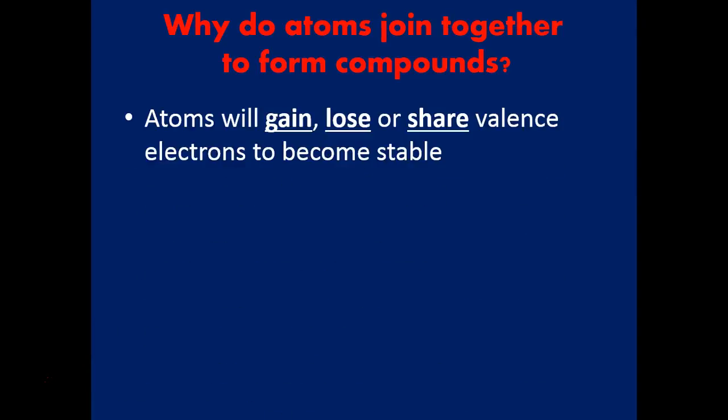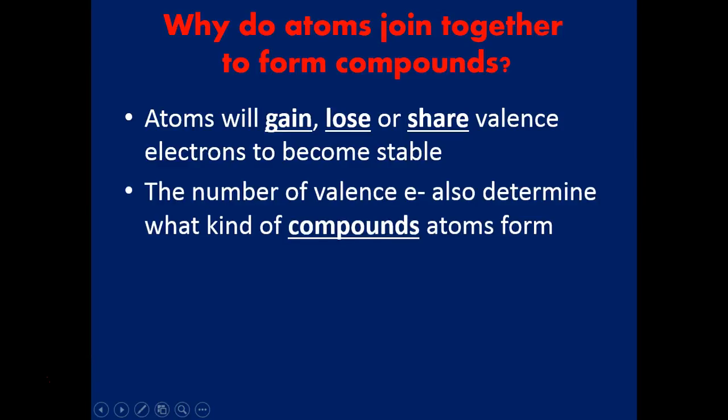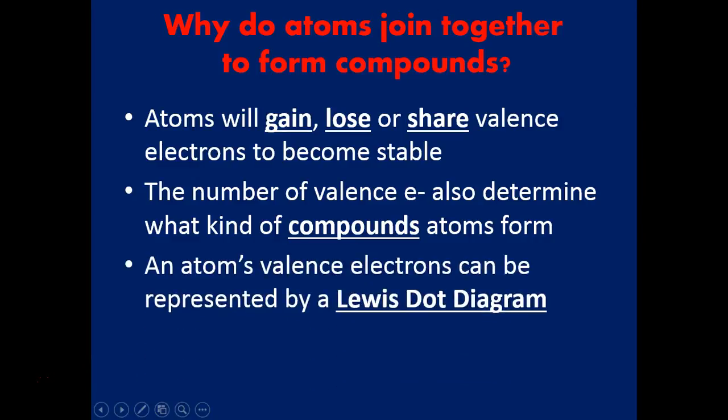Okay, so this is what's going to happen with these atoms as they're trying to become more stable. They're going to alter the number of electrons that they have, and they've got some different options here. They can gain electrons, they can lose them, or they can share them between other things. So we'll also talk about the different sorts of compounds that atoms form. Compounds, remember, are pure substances which have atoms of different elements bound together. And to analyze this situation, we use something called a Lewis dot diagram, and I'll be explaining that here in just a moment.